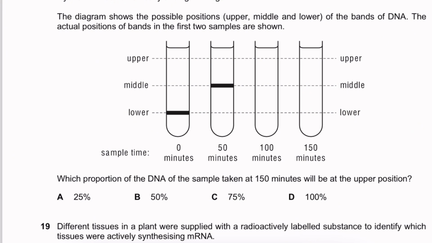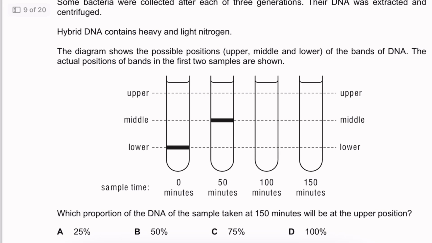Okay, so let's understand how this works first of all. The first generation was made only of heavy DNA. So let's imagine this over here is heavy DNA, a double-stranded DNA molecule from the first generation. Second generation, we added light nitrogen, so we added N14.